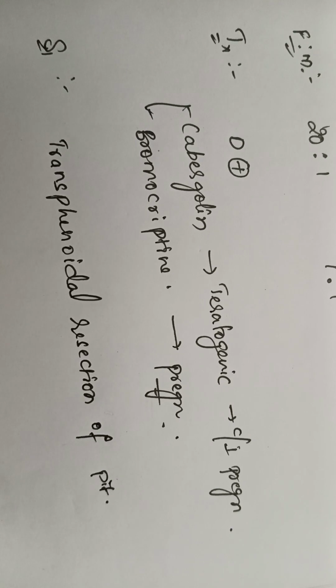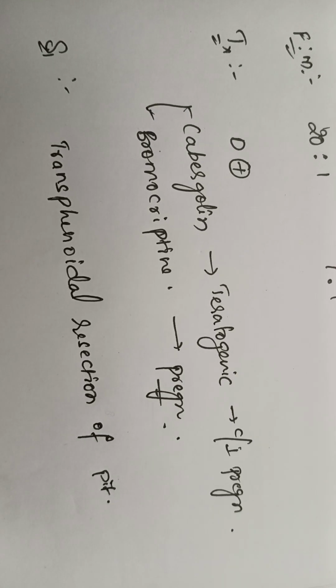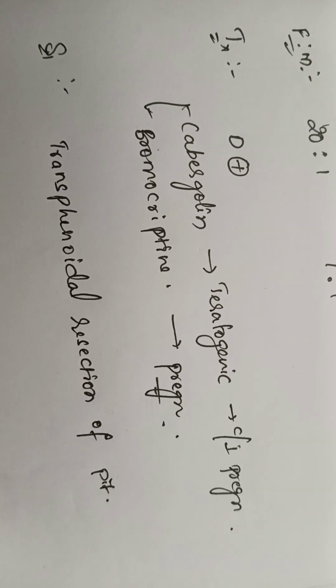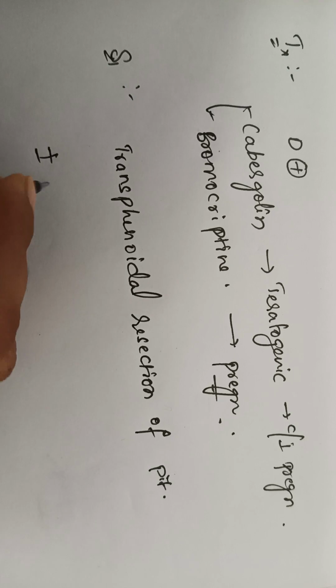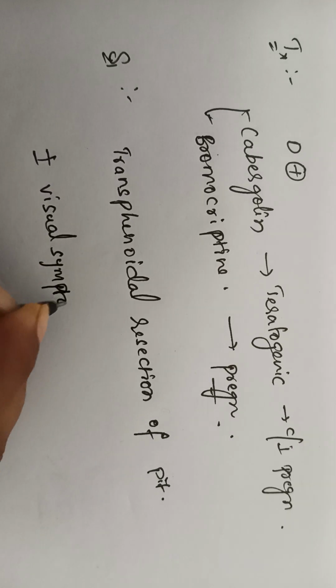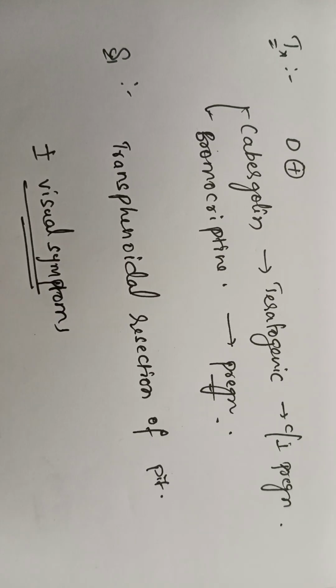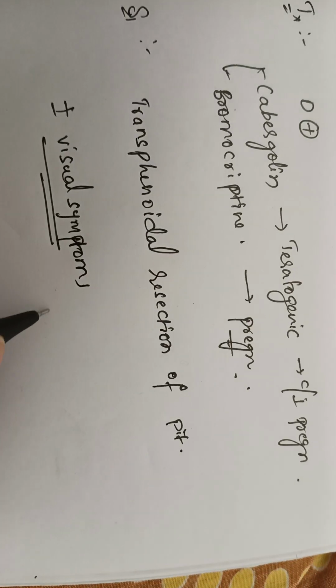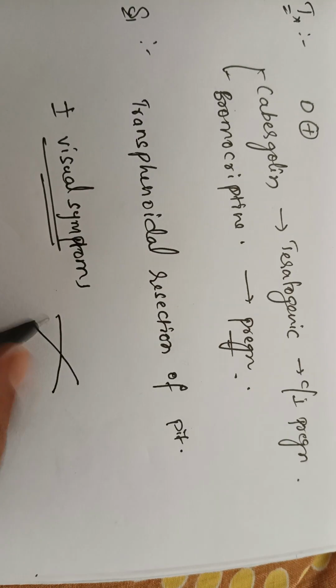Okay. So sometimes along with these three features like infertility, secondary amenorrhea and galactorrhea, you also will have plus or minus visual symptoms. Why are you getting visual symptoms in pituitary adenoma? You know, right? This is the optic tract.